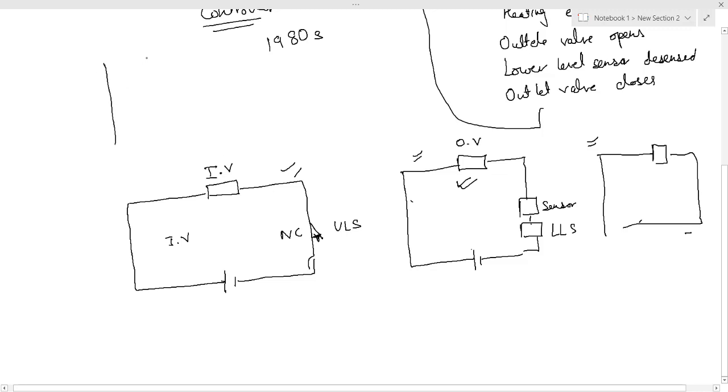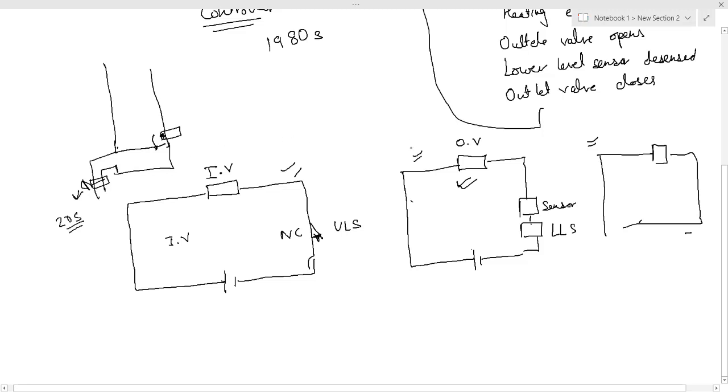imagine, see, this is your tank. I'm just giving you some examples to explain to you why PLC is important. So this is your pipe. You have placed the lower level sensor over here. So what do you want? Initially you wanted that as soon as the lower level sensor was desensed, this valve should close. But afterwards you found out that some amount of milk is always left below. So after some days you decided that even after the lower level sensor is desensed, this valve should remain open for 20 seconds.